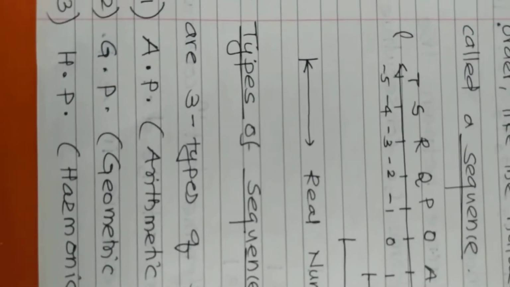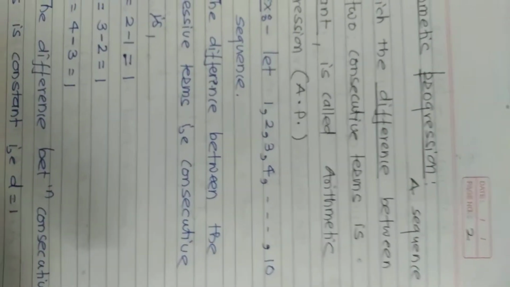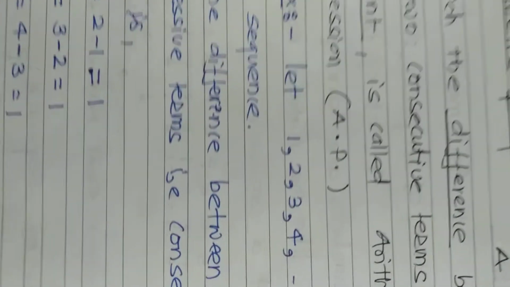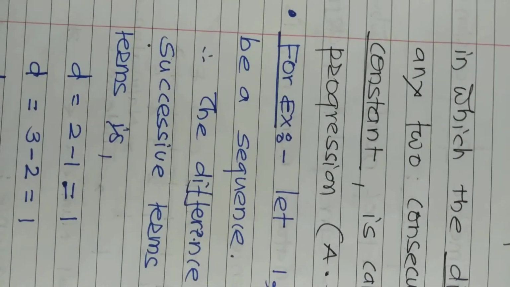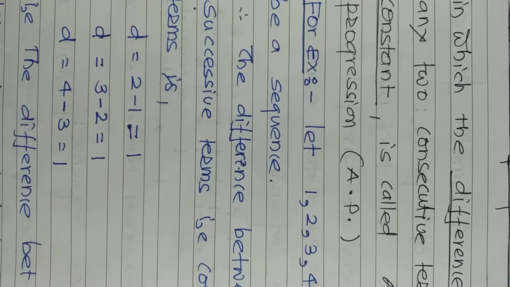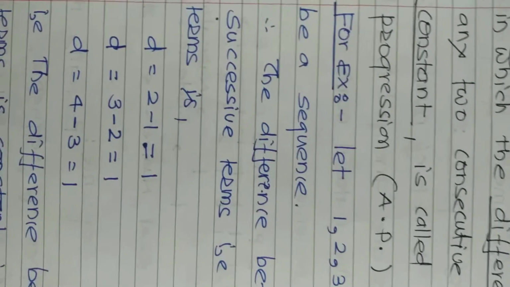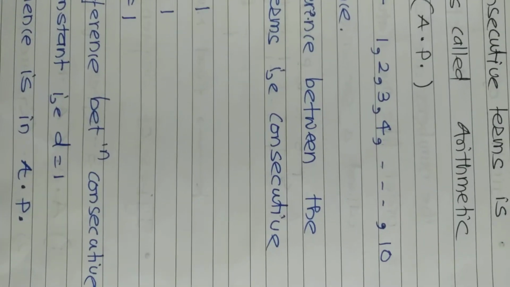So as far as AP is concerned, first of all, we have to consider the basic concept of arithmetic progression. From the definition point of view, we can define it as a sequence in which the difference between any two consecutive terms is constant, and it is called arithmetic progression. In short, arithmetic progression we can denote as AP. Consecutive terms means successive terms. As an example, we can consider natural numbers up to 10: 1, 2, 3, 4 and so on up to 10.